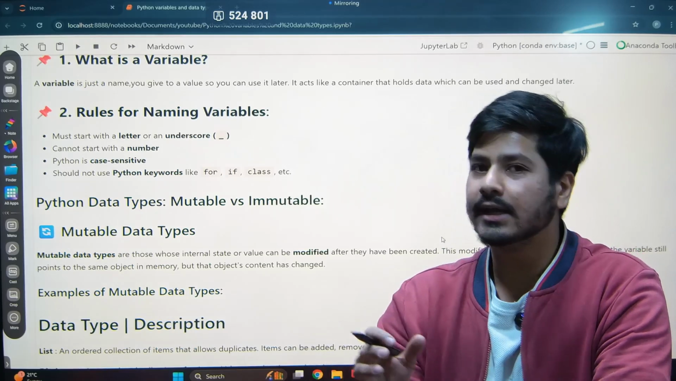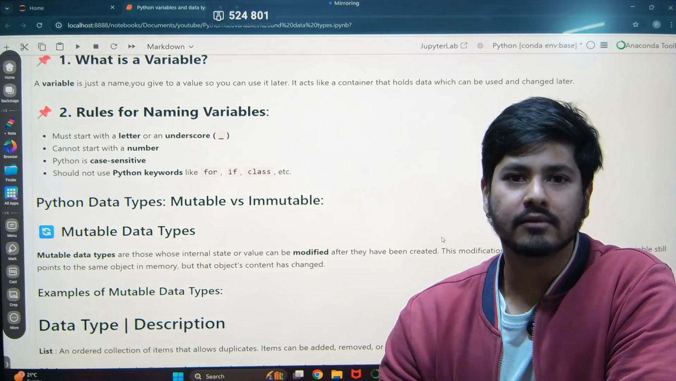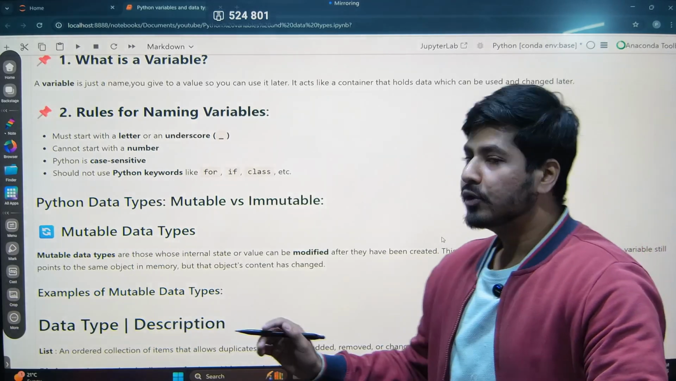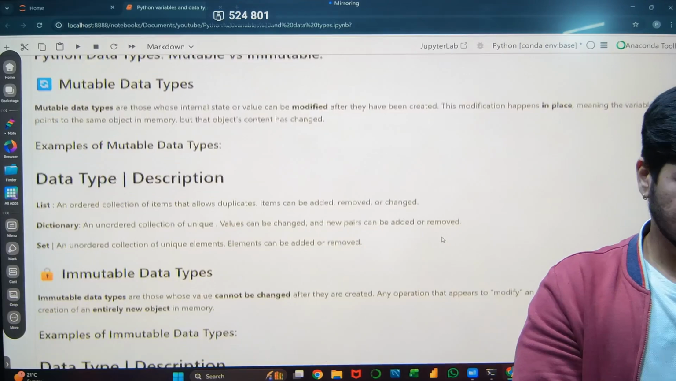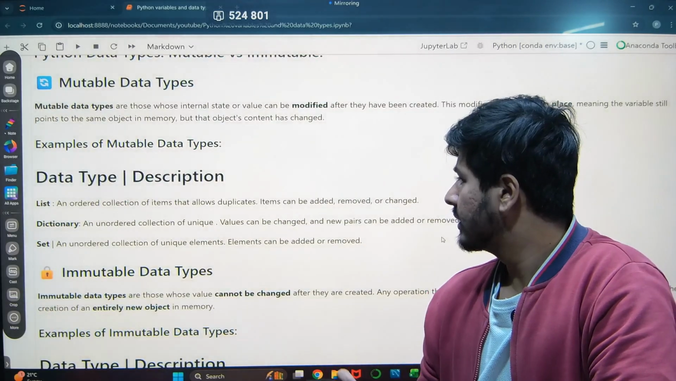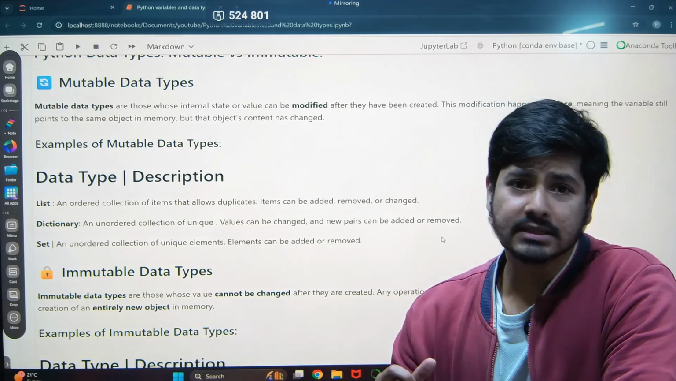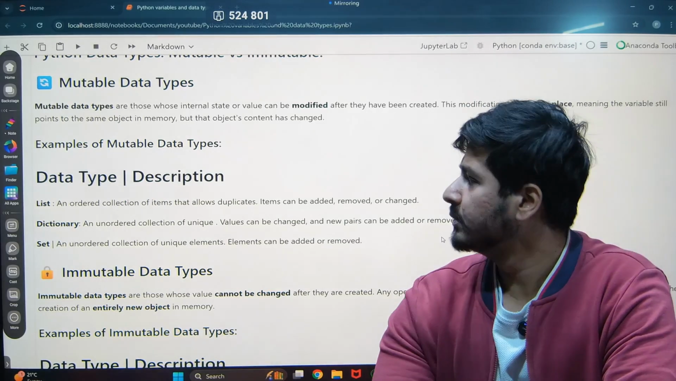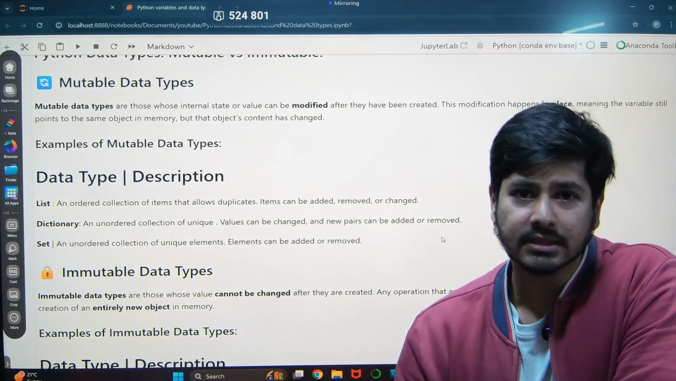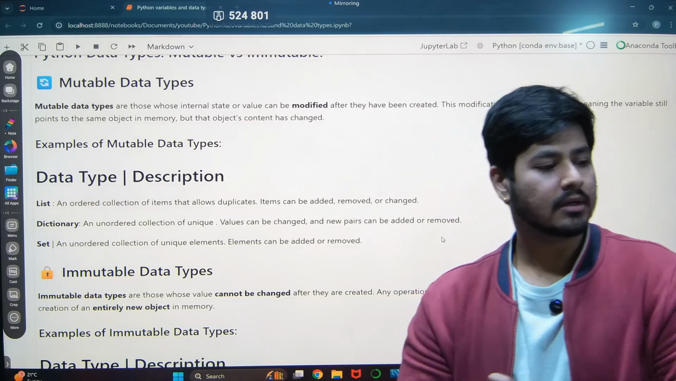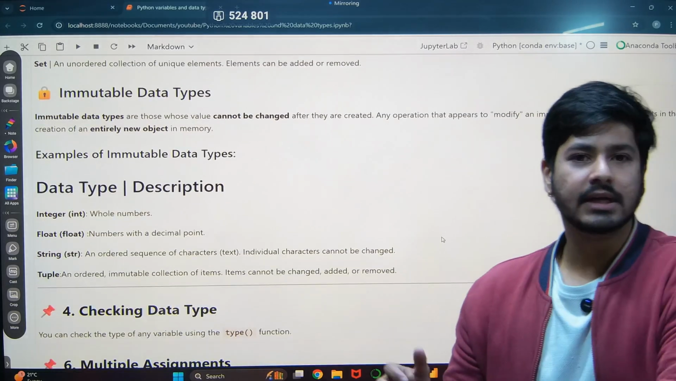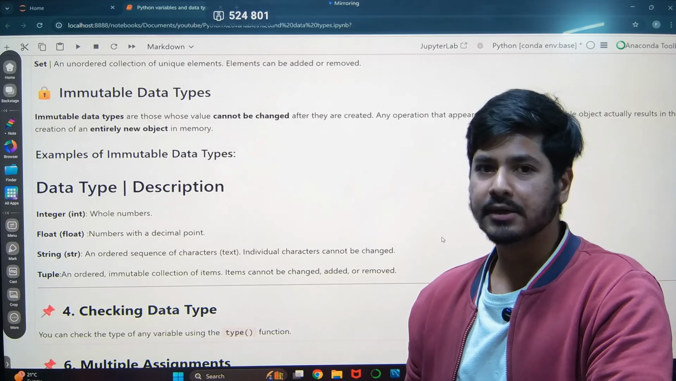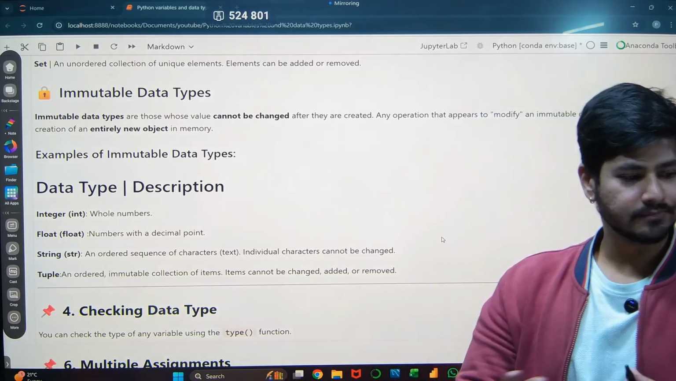See what kind of data types come under mutable and what kind come under immutable data types. In mutable data types, there are only three objects, that is list, set, and dictionary. You can remember it from LSD: list, set, and dictionary. Whereas in immutable data types, we have integer, float, string, and tuple. I hope this is clear.